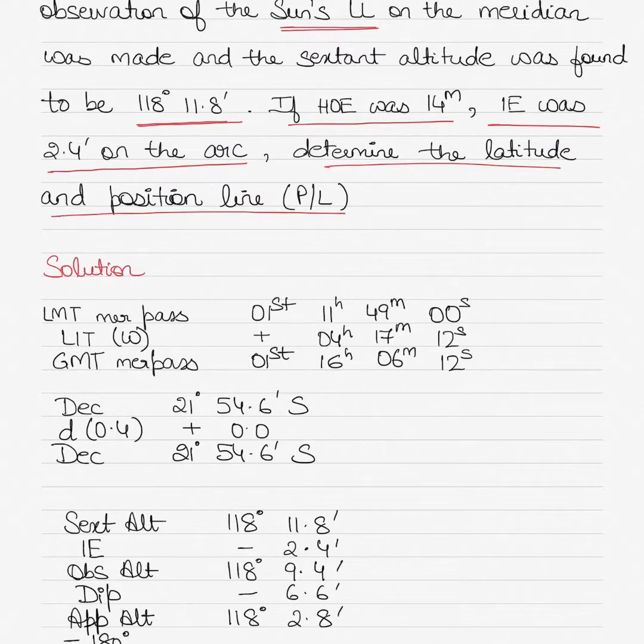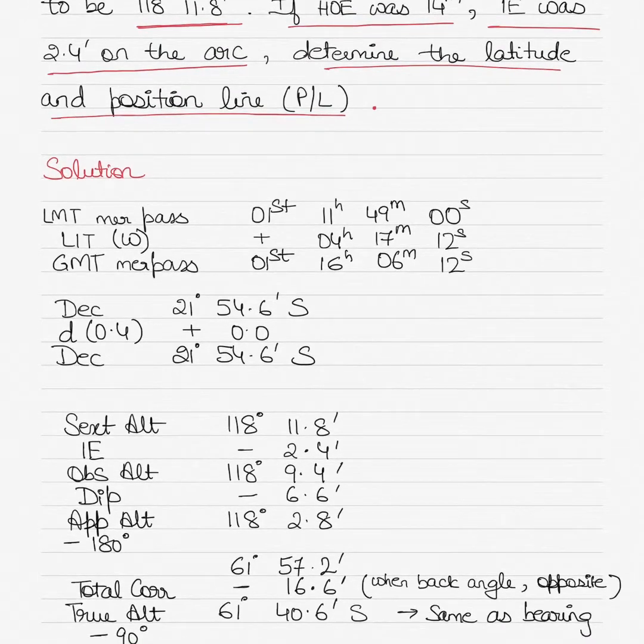Alright, so one thing you have to remember before I start with the solution is whenever you see a meridian passage question, the position line will always be east-west. That is 090 to 270. I'll mention it at the end of the solution as well. But just remember, whenever you see a meridian passage question, the position line is always east-west or 090 to 270. Why? I'll show that to you as well later on.